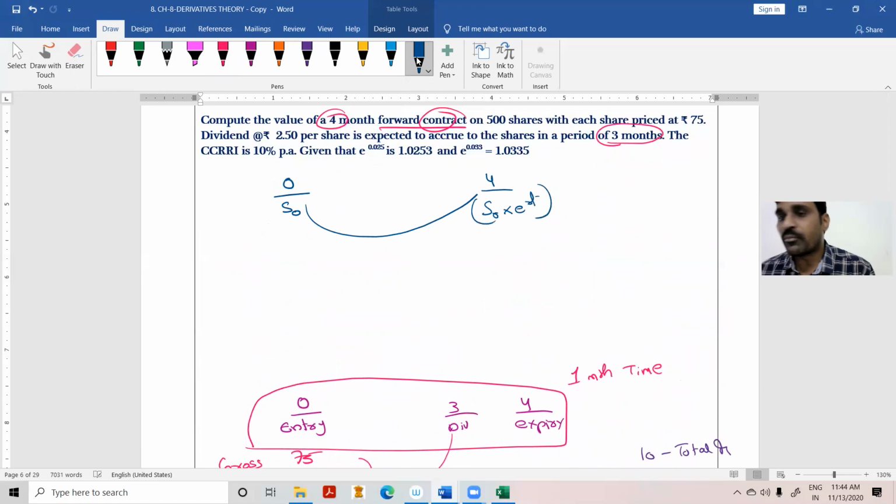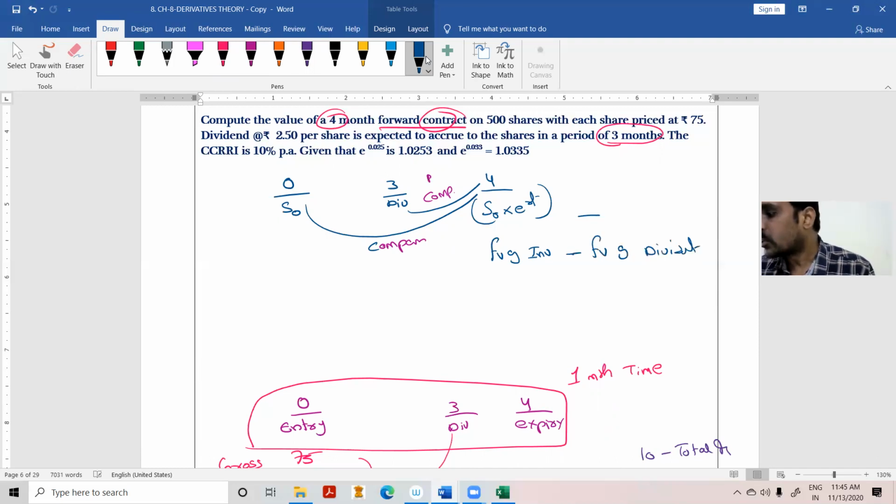That means the investment plus return, the future value of the investment, minus the future value of the dividends. Whatever dividend I'm getting at the third point, that also I'll compound. So this is compounding, and this is also compounding. This will give the future value of the dividend. So minus the future value of the dividend.